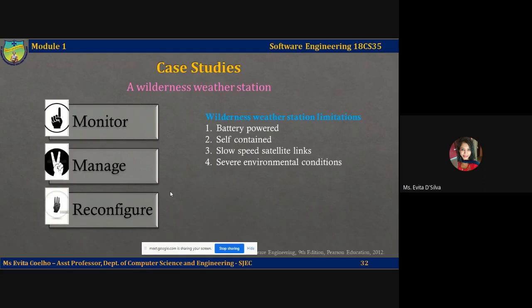We have spoken on the challenges or the limitations of wilderness weather stations: that they are battery powered and have to be rechargeable, they have to be self-contained, there is no human access for maintenance, they have to make use of slow-speed satellite links because they do not have a permanent connection to power cables or network cables, and they have to deal with severe weather conditions and damage due to animal attacks and so on.